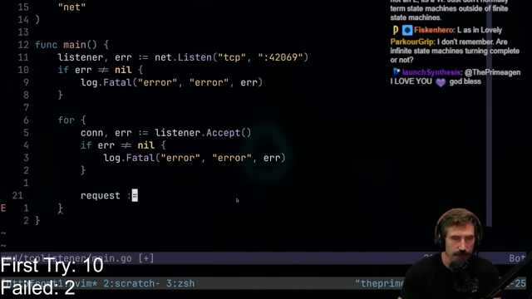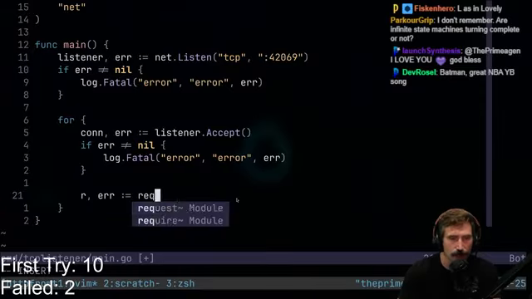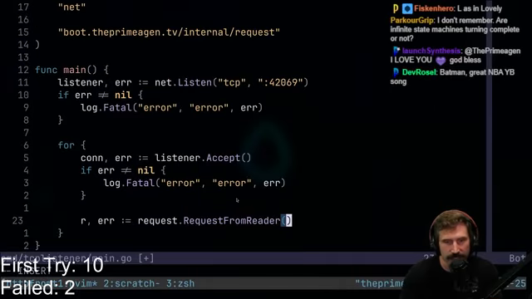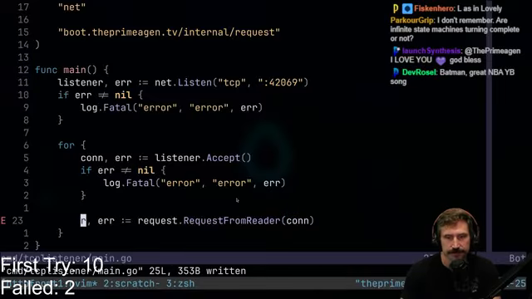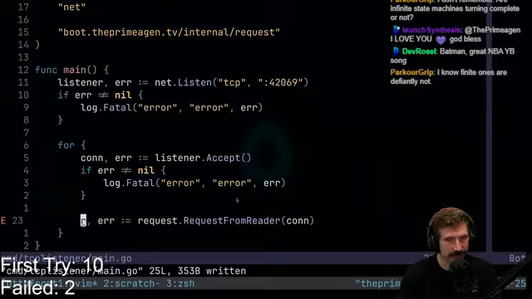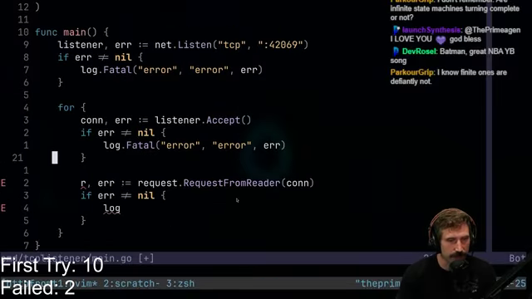Request equals request and an error. We'll call it R in this. And then we're going to go like this. Request, right? Because we have a module called request. So request from reader, pass in the con. Dude, guys, we've owned the cons. We've done it. We've owned the cons.